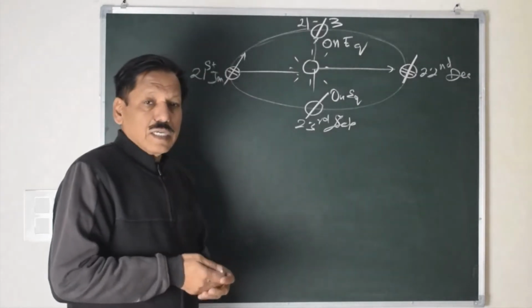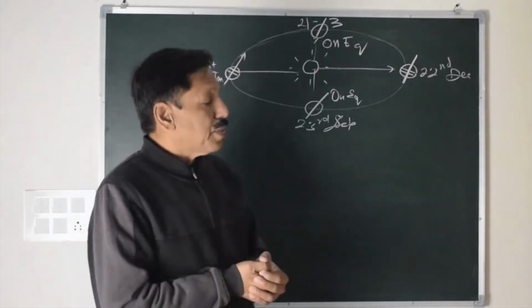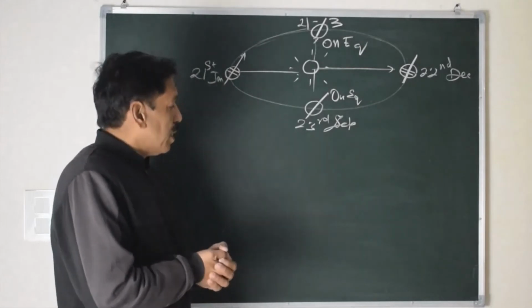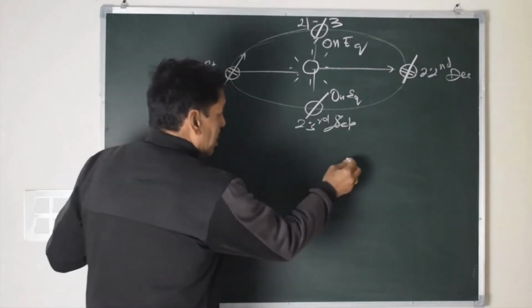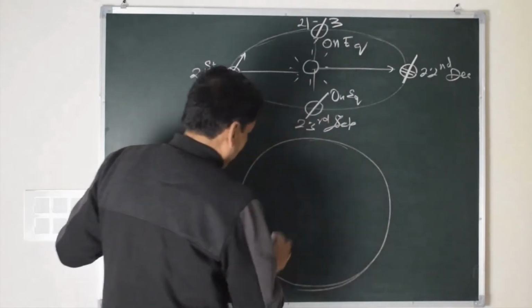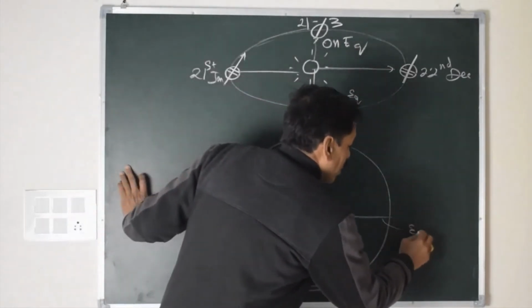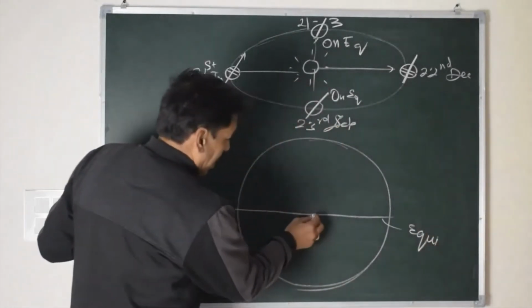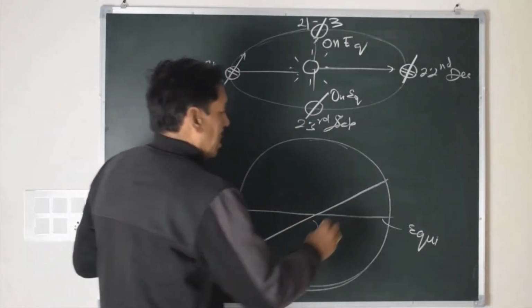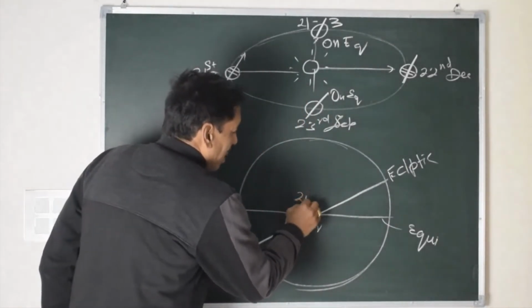summers. If we consider Earth to be at the center, concept of celestial sphere, sun going around ecliptic, the diagram could be drawn this way. Here is the celestial sphere. This one is equinoctial. First point of Aries. So this is ecliptic. Sun is here on 21st March.